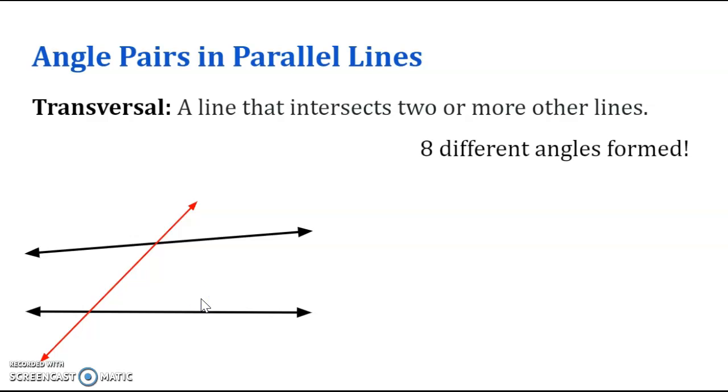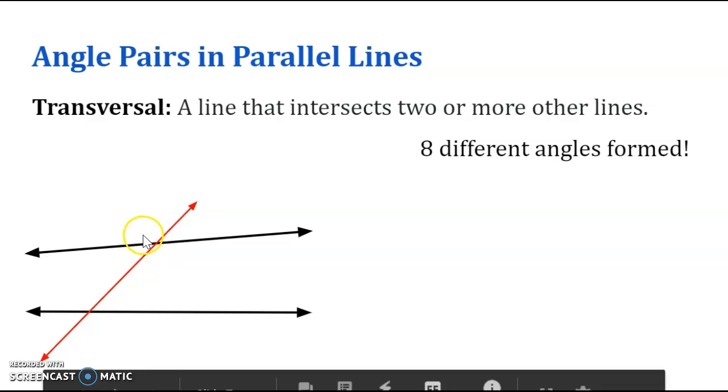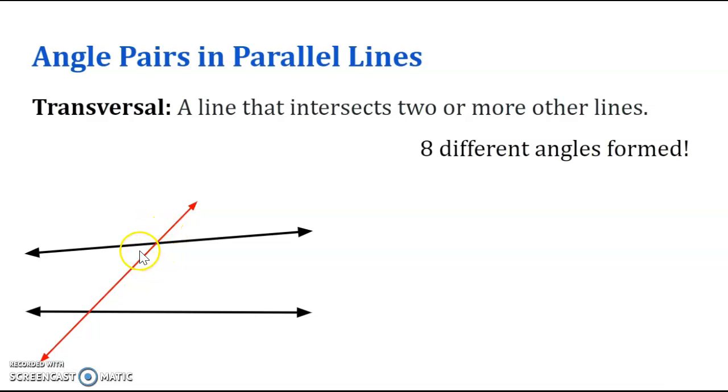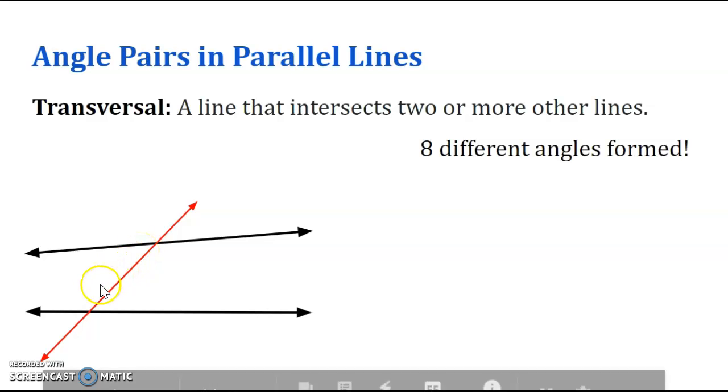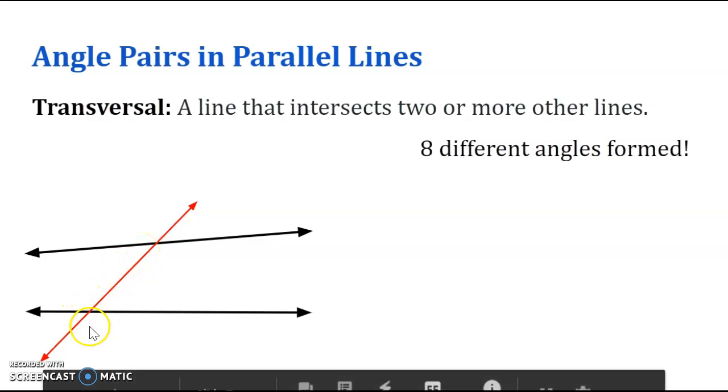When a transversal crosses two parallel lines, 8 different angles are formed: 1, 2, 3, 4 angles at the first intersection, and 5, 6, 7, 8.